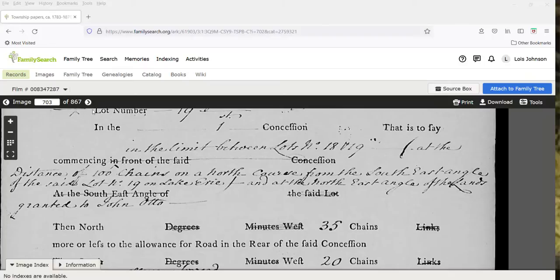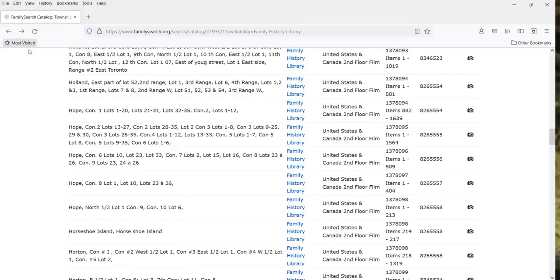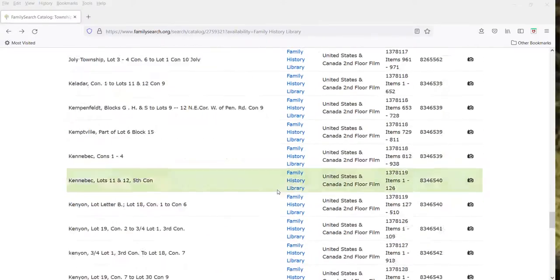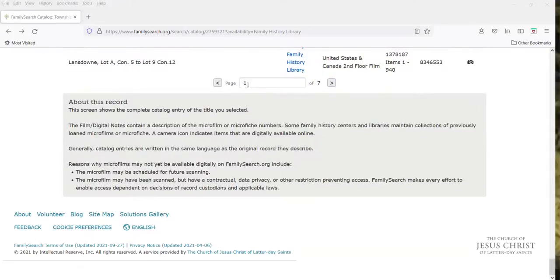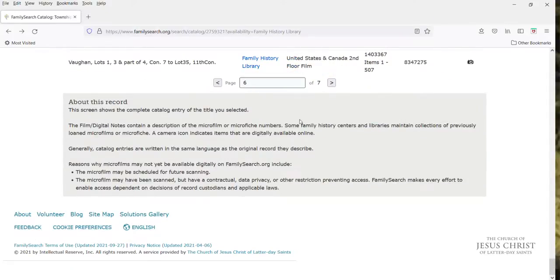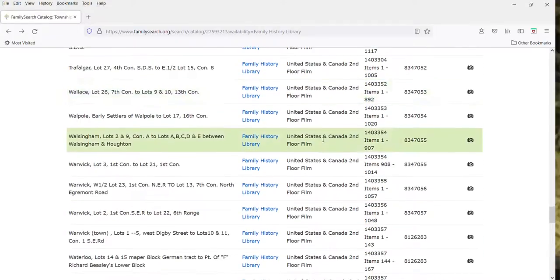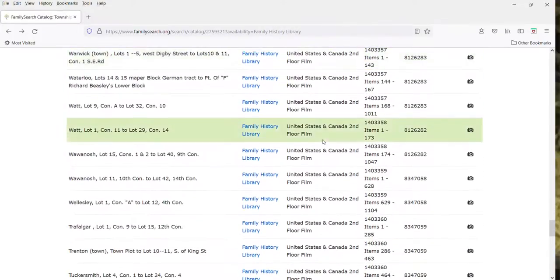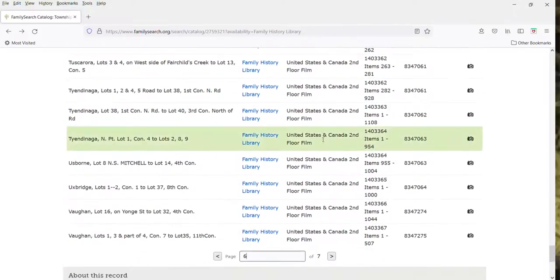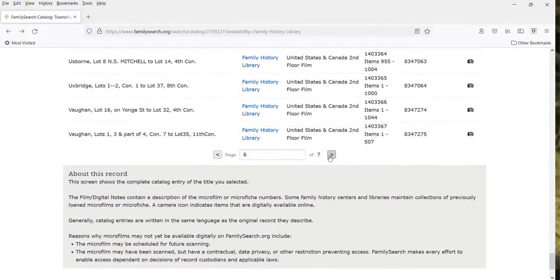And the last township I want to cover is the township of Willoughby. And I actually forget where it is in here, so I'm going to go to 6. I'm not sure if it's on this one or if it's on the last one. So let's just take a look. I'm not seeing Willoughby here, so let's go to page 707.